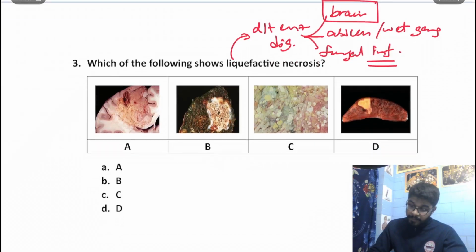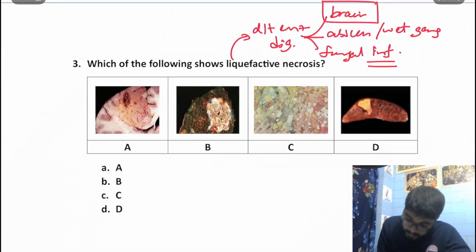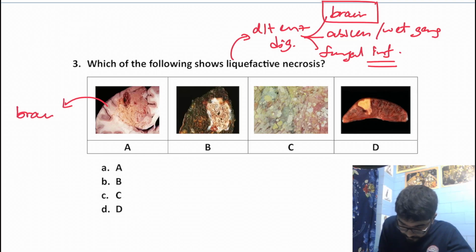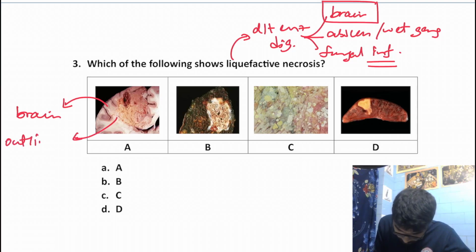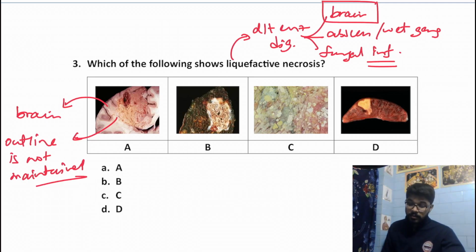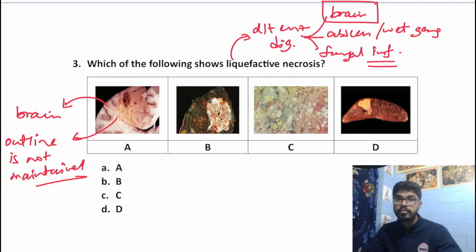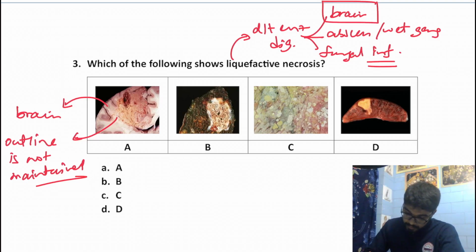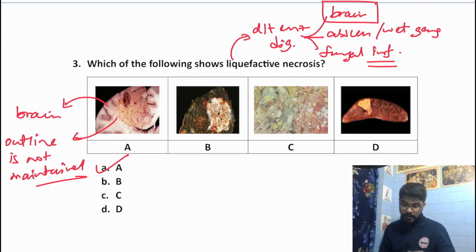Now if we have a look into the images, this is a brain, and what do we see over here? The outline of the damage is not properly maintained. The characteristic feature of liquefactive necrosis is that the outline of the tissue damage is not preserved, whereas in coagulative necrosis we would find that the outline is maintained. So over here A should be our answer, liquefactive necrosis, seen in a brain.